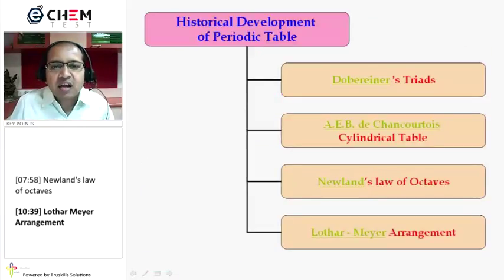These are the four initial attempts made to classify the elements, and then the first reasonably successful attempt was made by Mendeleev, known as Mendeleev's periodic law and Mendeleev's periodic table, which we will see in our next video.